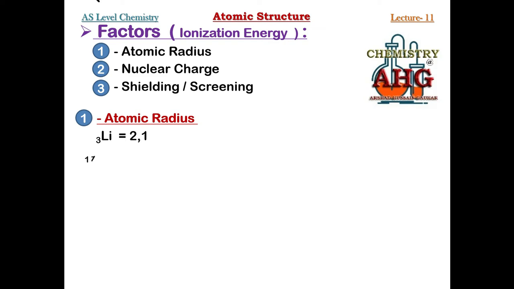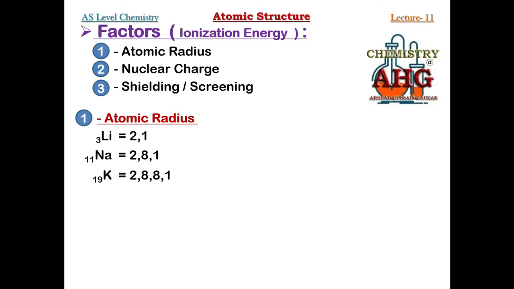Look at the next element of this group, sodium. Atomic number 11. Its electronic configuration is 2 8 1. First shell has 2 electrons, second has 8, and the last shell again has 1 electron, clearly indicating that this also belongs to group number 1. And potassium, third element from this group, again if you look at the electronic configuration, you can come to know that it also has one valence electron, so it also belongs to group number 1.